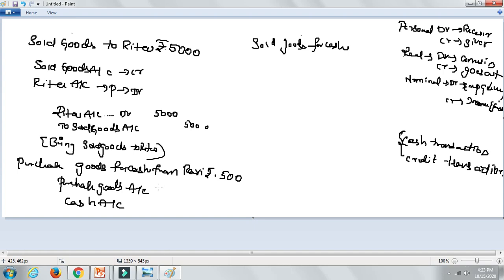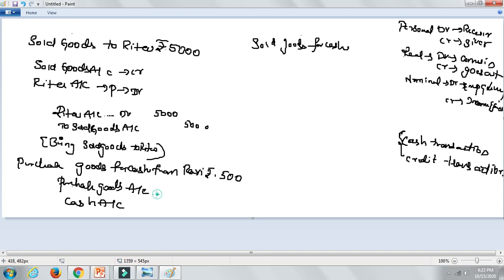Why? Because here immediate cash payment is happening. Remember this, immediate cash payment is happening. Goods are coming and cash is going out. Both belong to real account. Both of them, what is coming in debit, what goes out credit. Goods are coming and cash is going out.